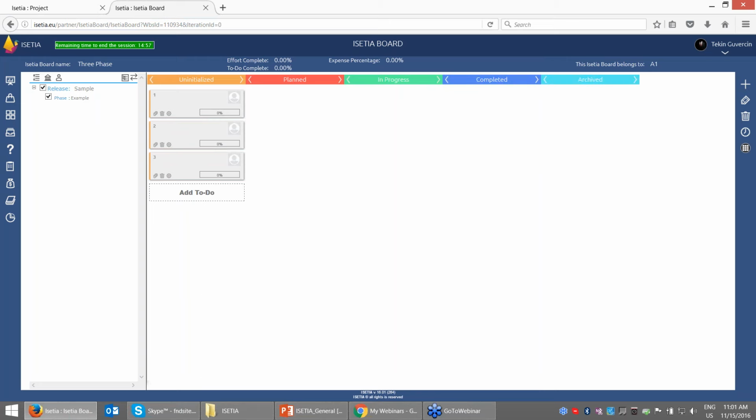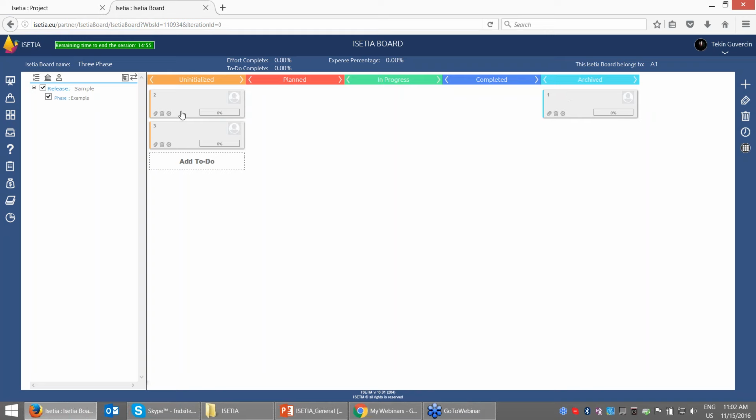Let's say that for package 1, we start the work. We select it, move it to the right side, and we are saying that this work has been started as planned, and then we can move it to in progress, and then to completed. When the work has been completed, we can archive it. This is a kind of just moving the card from left to right.